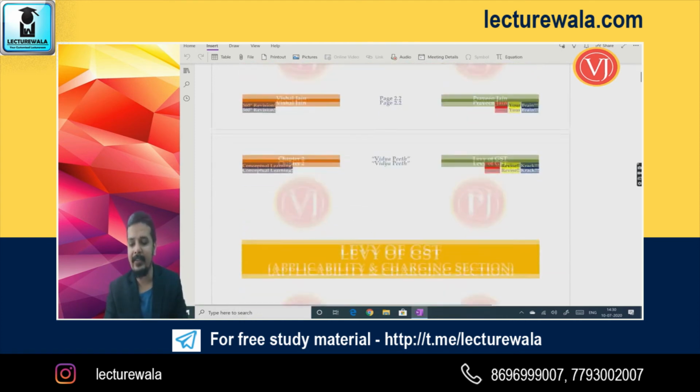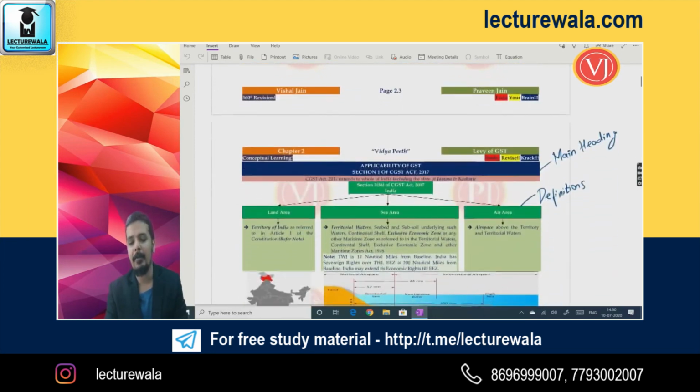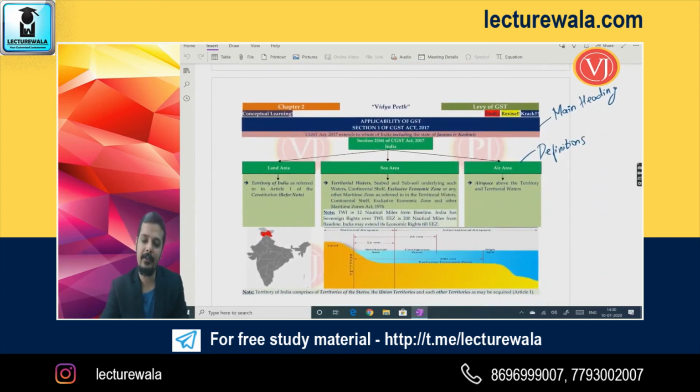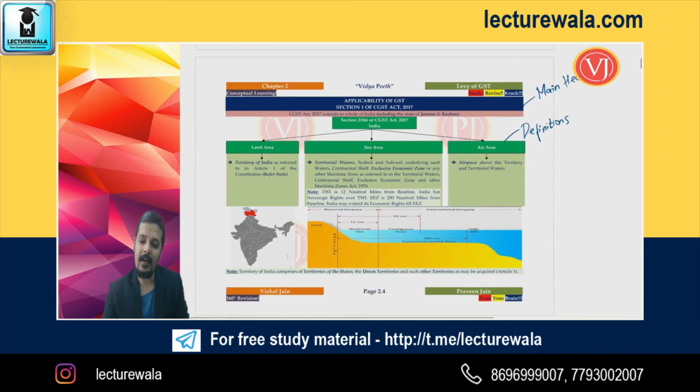And friends, each of the discussion will have a proper meaning. For example, wherever you talk about a main heading, you will find that main heading in blue shade, dark blue shade with white font. So all your main headings will always be given in dark blue shade, and all the definitions throughout your two multicolor modules will be given in green shade.